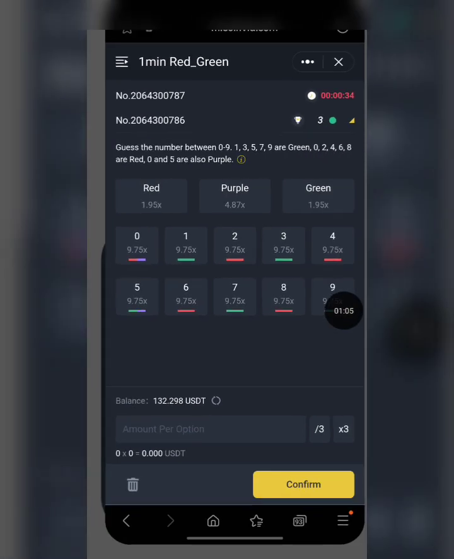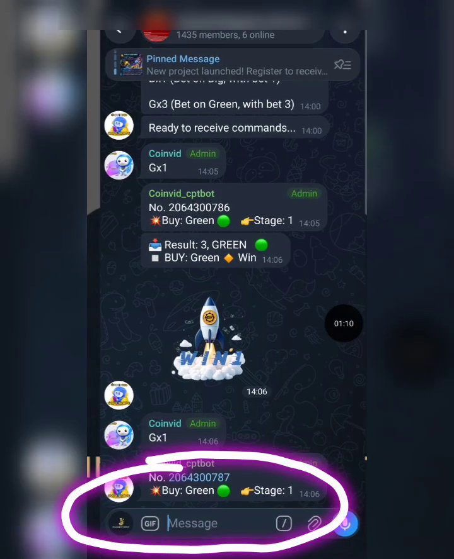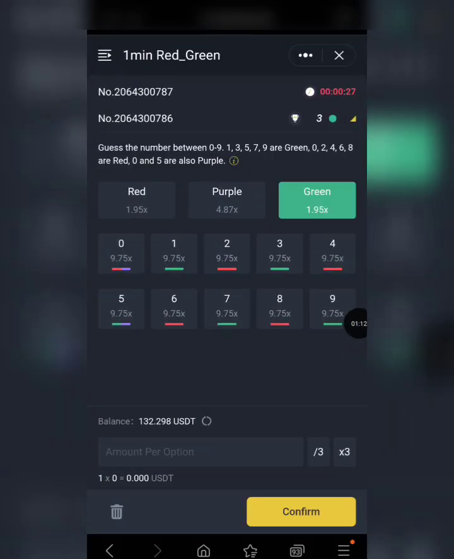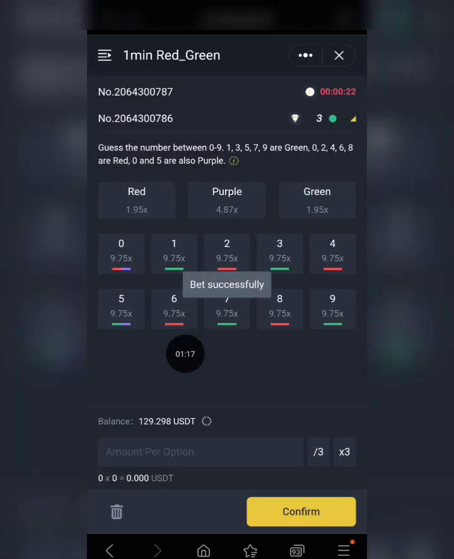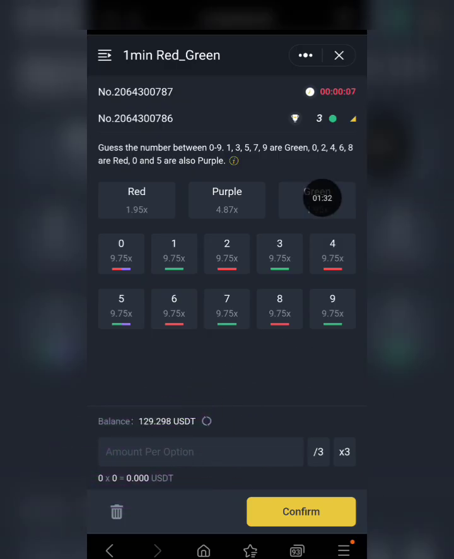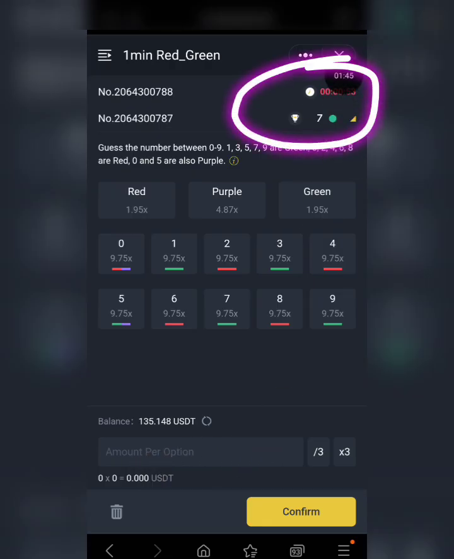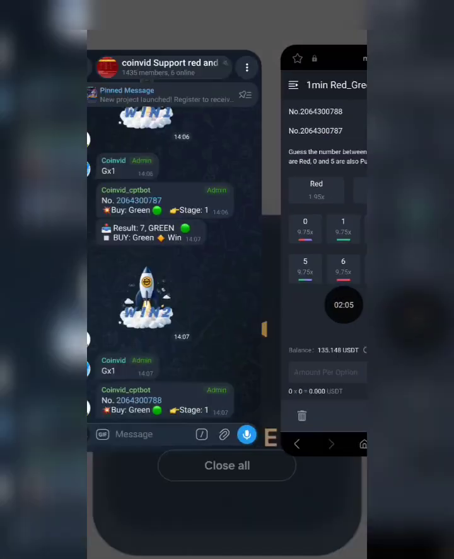Okay, so I'm going to come back now and go with the next signal. The next signal says we should go with green again, so I'll come back here, go with green, and go with 3 USDT again. The amount you start with per option depends on your capital. Usually if you have a capital from like 10 USDT to 50 USDT, you can start with an amount per option of 0.5 to 1 USDT. That round is done and we got another green, and right now we are at 135 USDT. So basically we've made about 6 USDT profit so far.